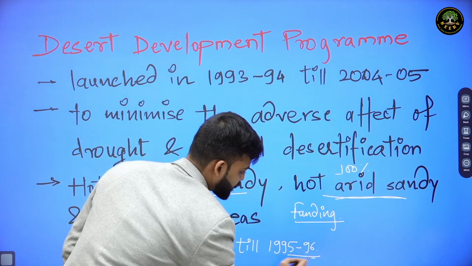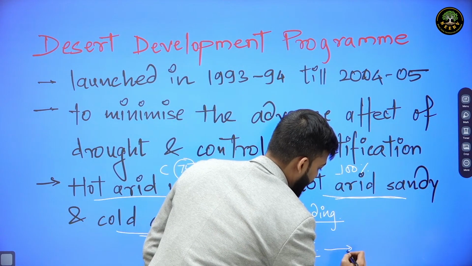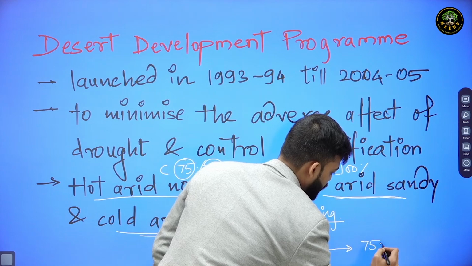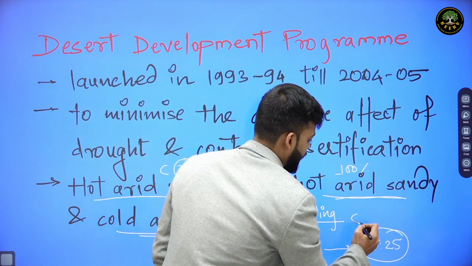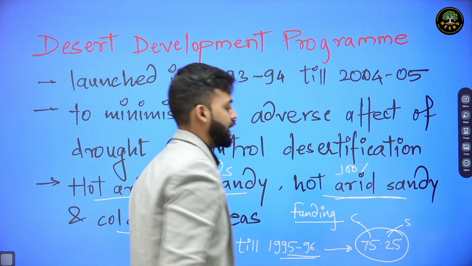After that, the whole proportion was converted into 75:25, with 75% central funding, 25% state funding.